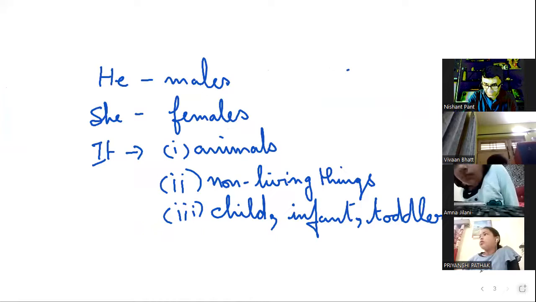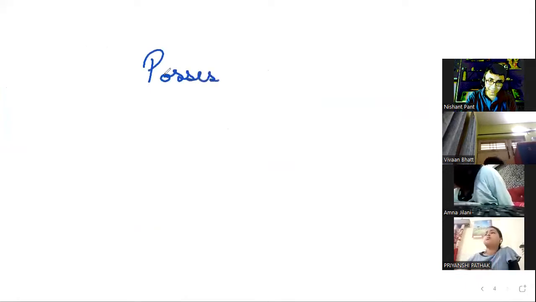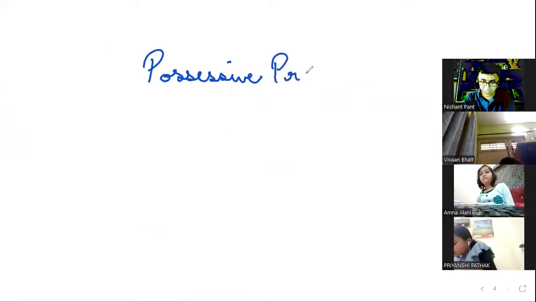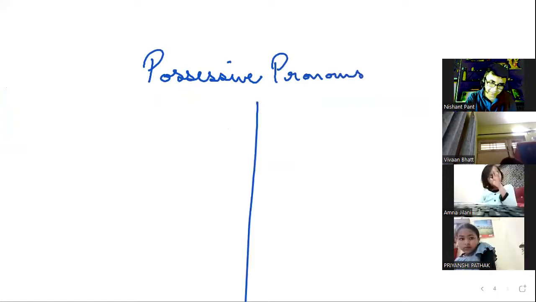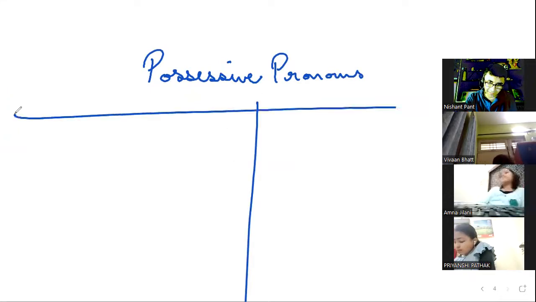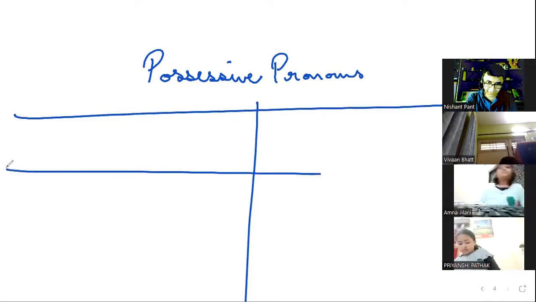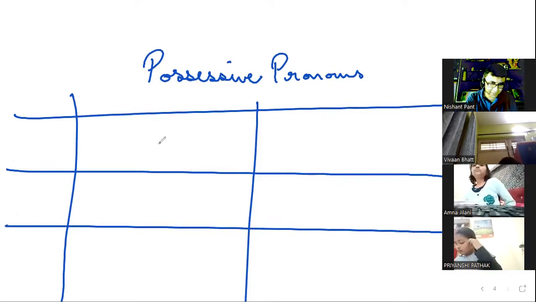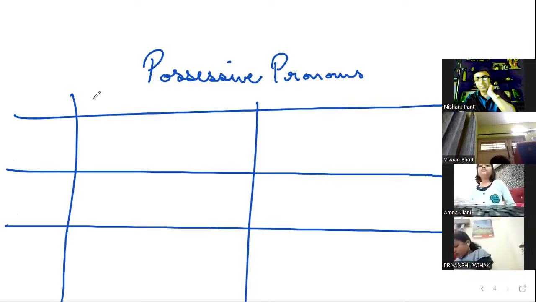Now I go to the next category of pronouns, which are possessive pronouns. Possessive means they show what something belongs to. When we talk about possessive pronouns, again we have first person, second person, third person. English always depends on the first person, the second person, and the third person, or any language for that matter.